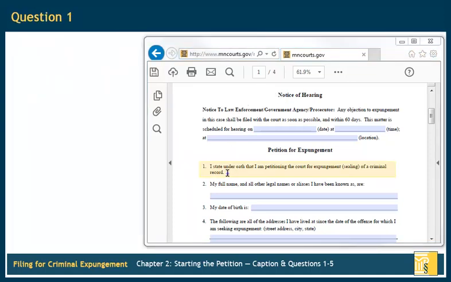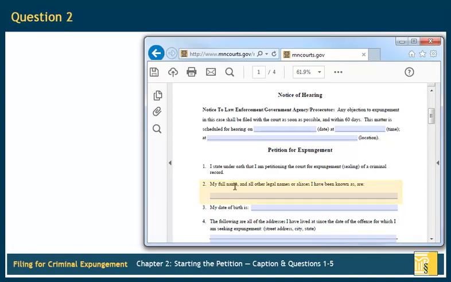Next is question number 1. This is a statement about what you are asking the court to do. You do not need to do anything here. For question number 2, list all of the names you have ever been known by. Start with your current legal name, including your first, middle, and last name. Add any other legal names you may have used, such as a maiden name, other married name, and any aliases. If you are a senior or a junior, include that information.